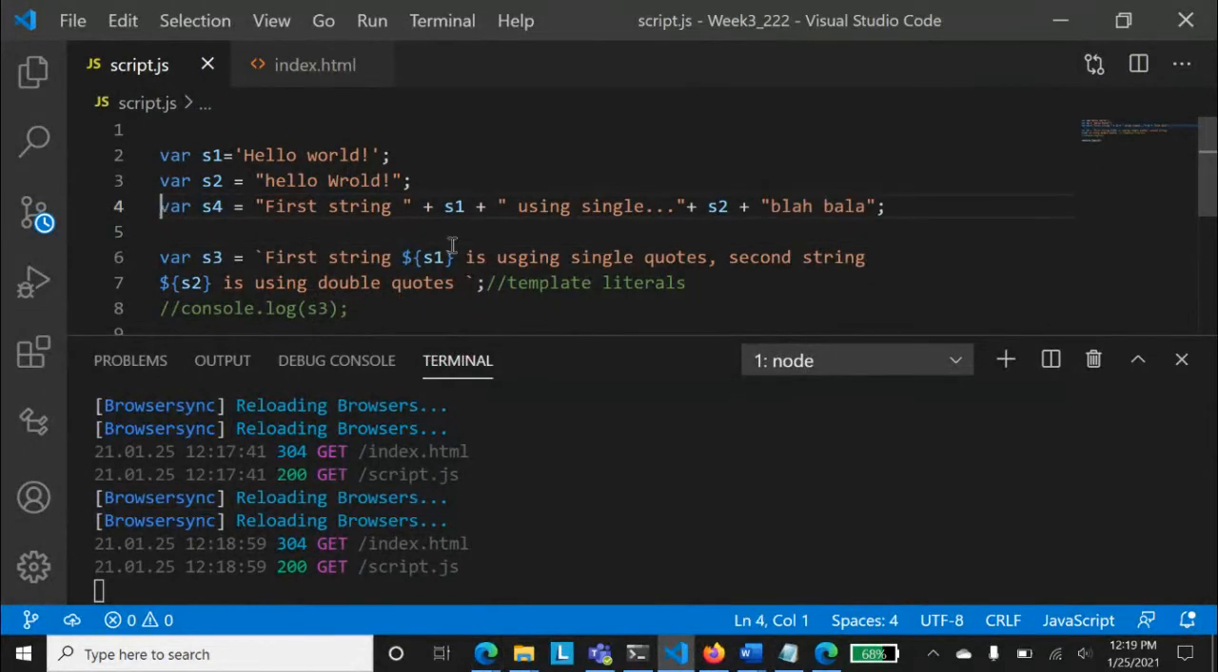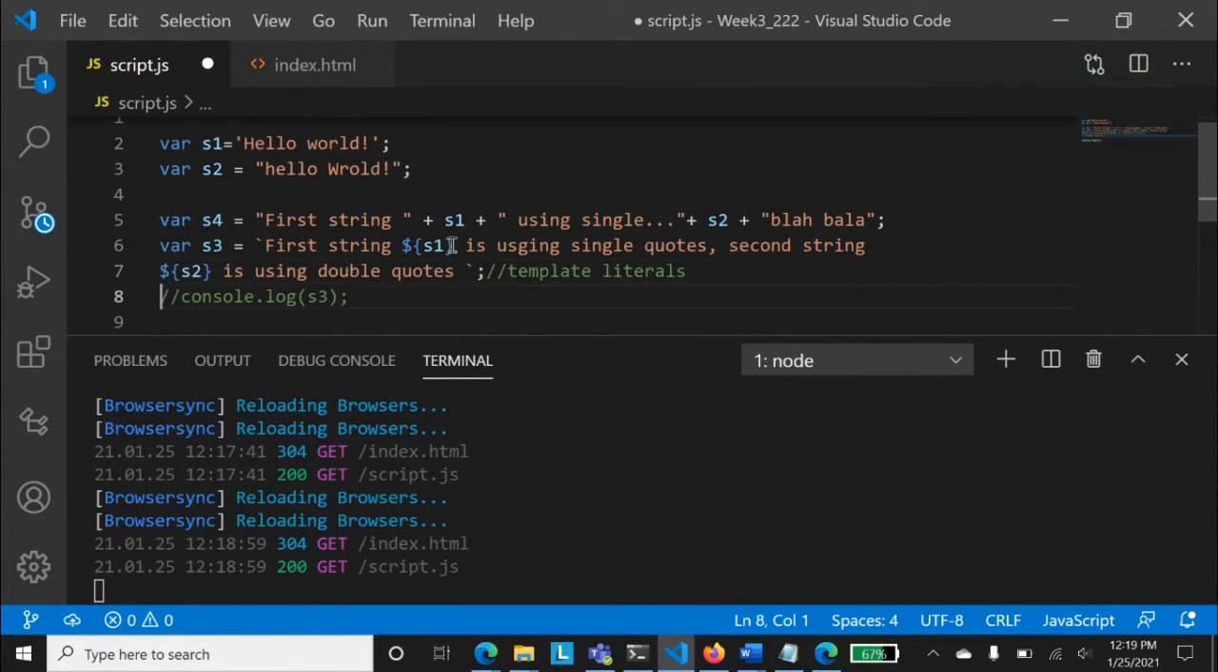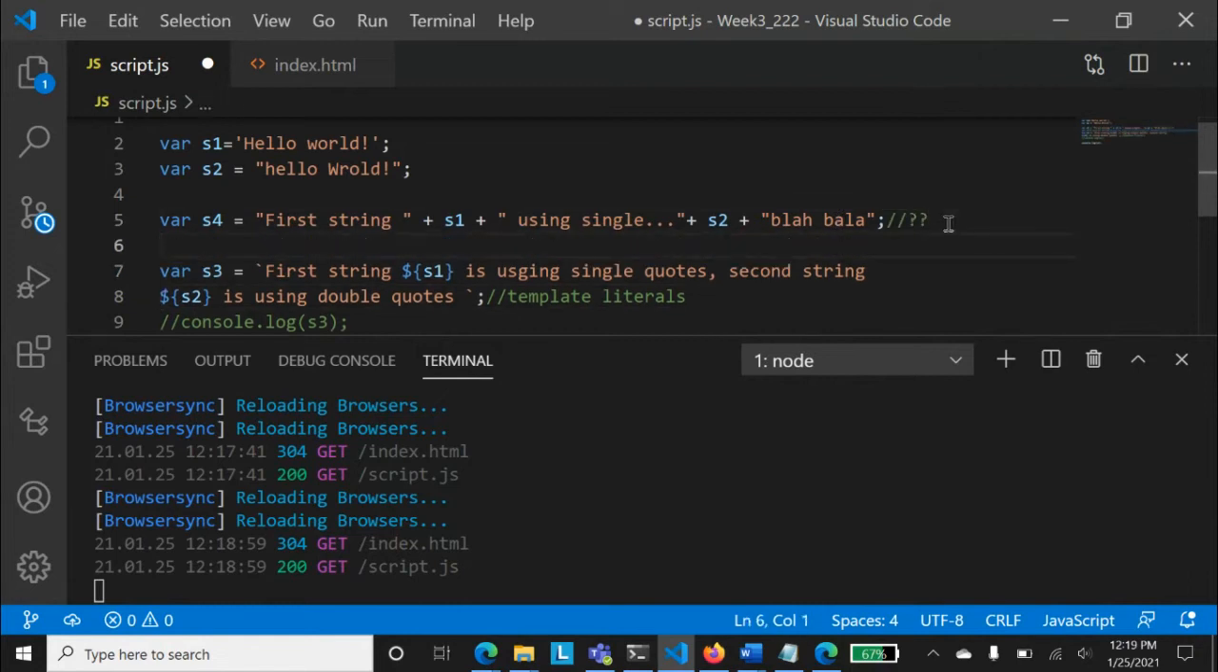Rishabh, there are two strings over here. One is S4 and one is S3. Do you see both of them? So Rishabh, S4 says first string in inverted commas, and I had to concatenate S1 here. So what I needed to do, I close this string, put a plus sign, put a string, put a plus sign, then inverted commas, and then close that. Then plus sign S2, plus sign S2. Rishabh, do you understand this statement? What is this statement doing? This is concatenating first string with S1 and then, okay, that's good.